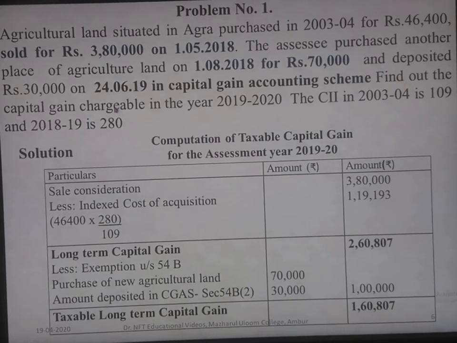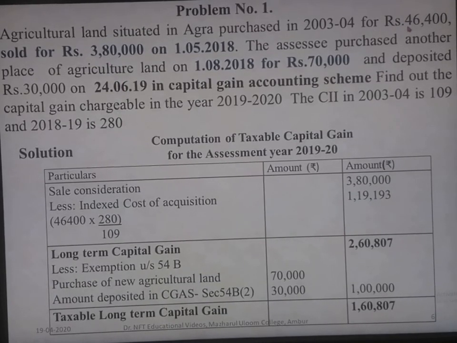Here we can see that, as usual, we'll find out the taxable capital gain. As this is a long-term capital gain, we have to find out the indexed cost of acquisition. So sale consideration is 3,80,000 which we have written. Then from that we will deduct the indexed cost of acquisition.